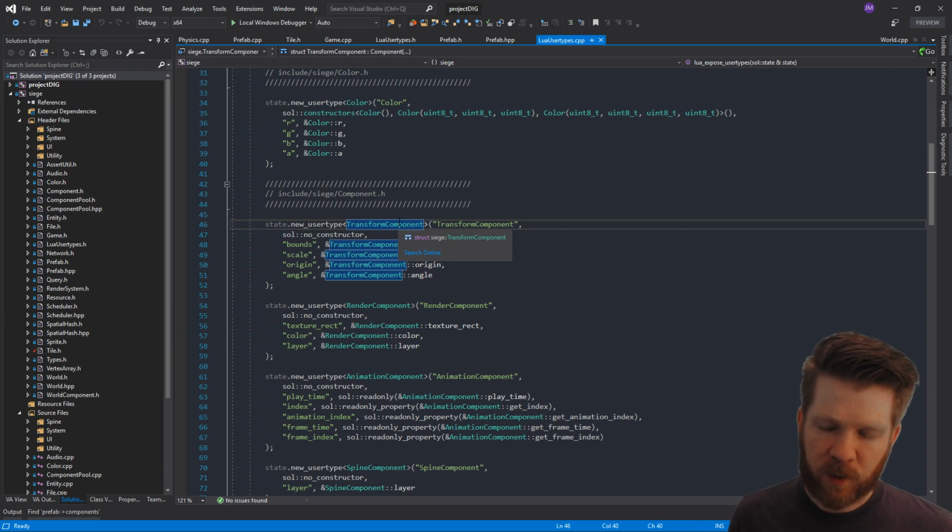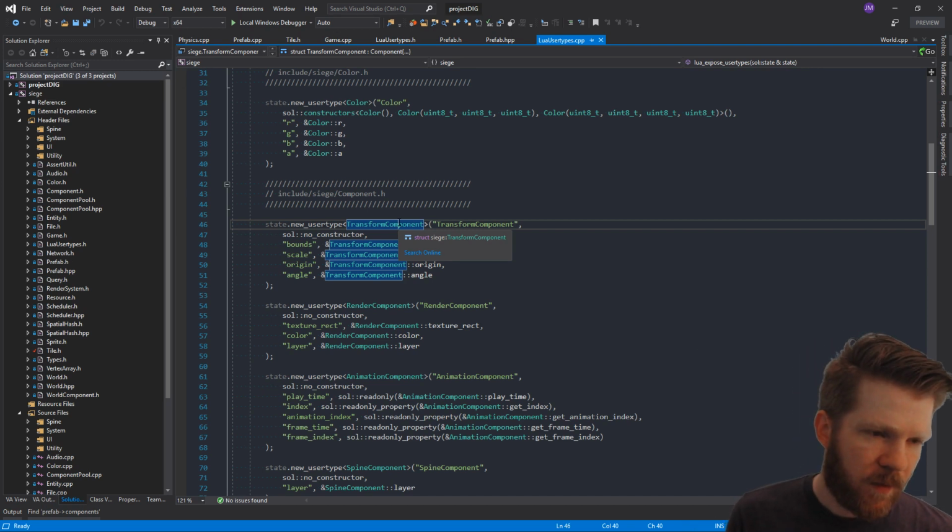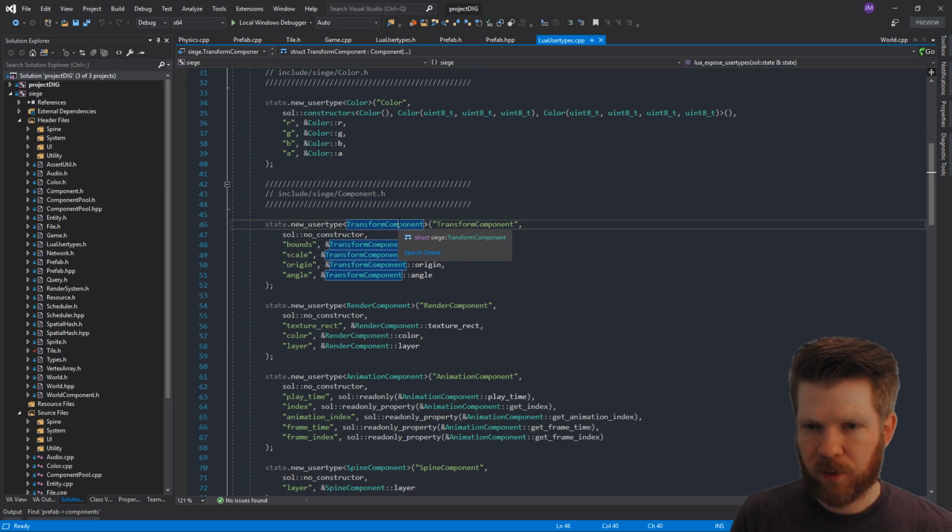Then whenever we tell Lua this is something we want to use, it knows how to actually handle that. That's all supported through Sol, which is this awesome Lua binding library. So we have that set up.